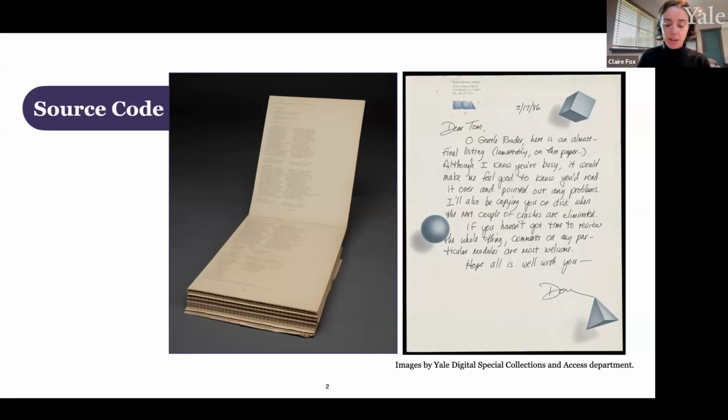Based on the letter at the right, it seems that this source code is printed by Electronic Arts and sent to Thomas Disch so he could make any edits to the code before it was finalized. I'm not sure how this actually unfolded. There are a couple of handwritten annotations on the printed code here and there, so I guess that Disch read through all this code because he was very thorough and made his annotations, and then called up Don Daglow, the producer who's referenced in this letter, who wrote this letter, and told him his edits.